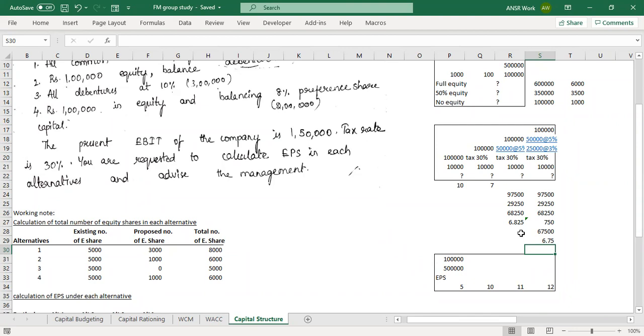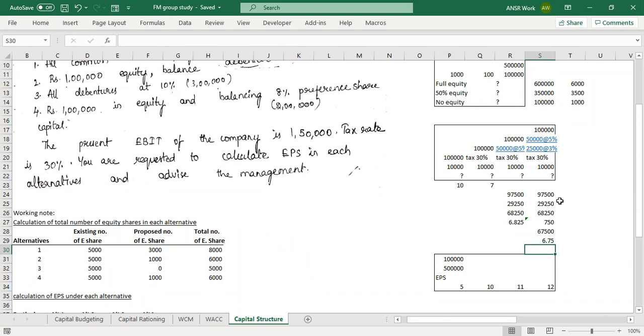Yes, Sami, please go ahead. Out of 1 lakh, 50,000 is at the rate of 5%, so it comes around 47,500. No, that comes to 97,500. You deducted from 50,000. 50,000 is your debt, but your profit is 1 lakh. So 5% of 50,000, that comes to your interest, which is how much? 2,500, right? Now your income is how much?